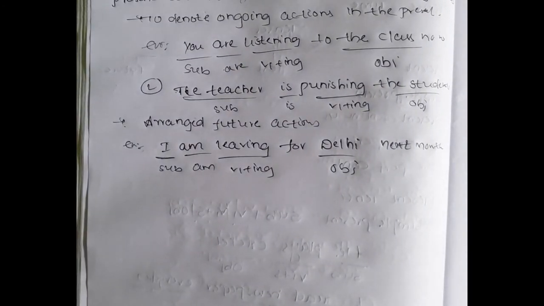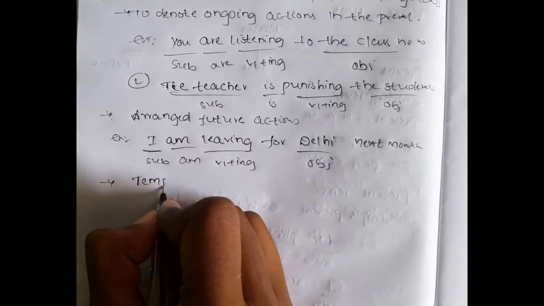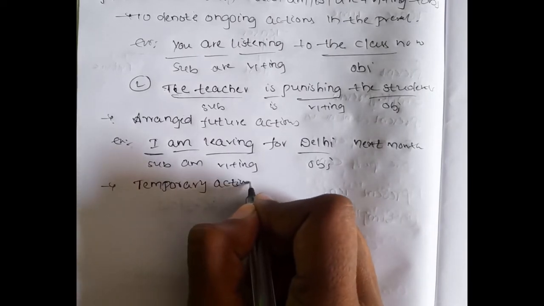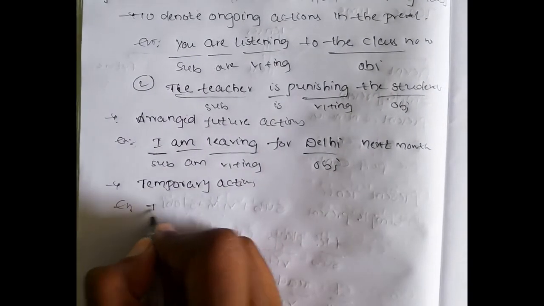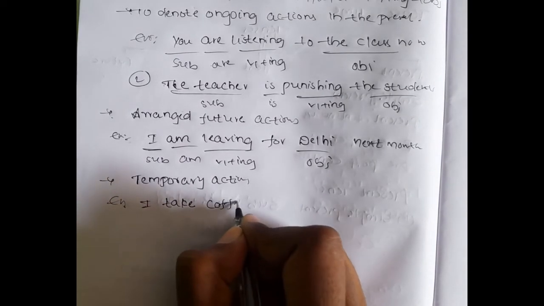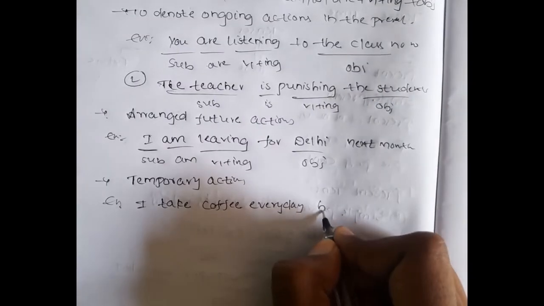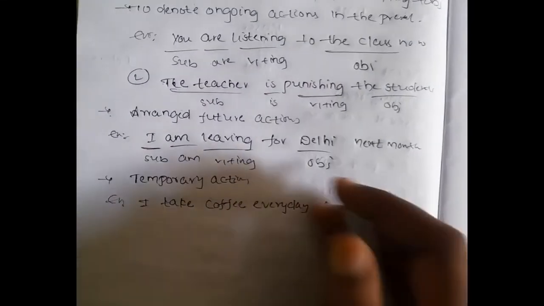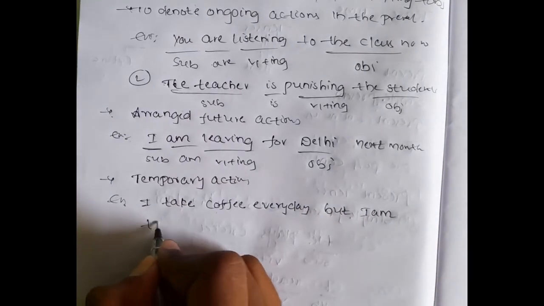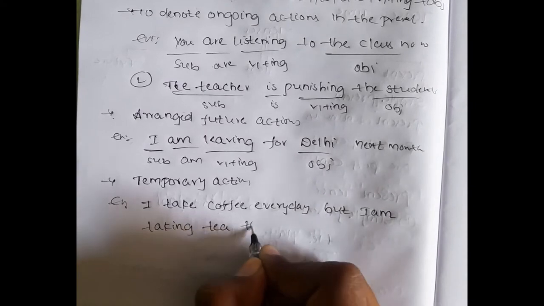And for some temporary actions also, present continuous tense is used. Like, I take coffee every day, but I am taking tea these days.